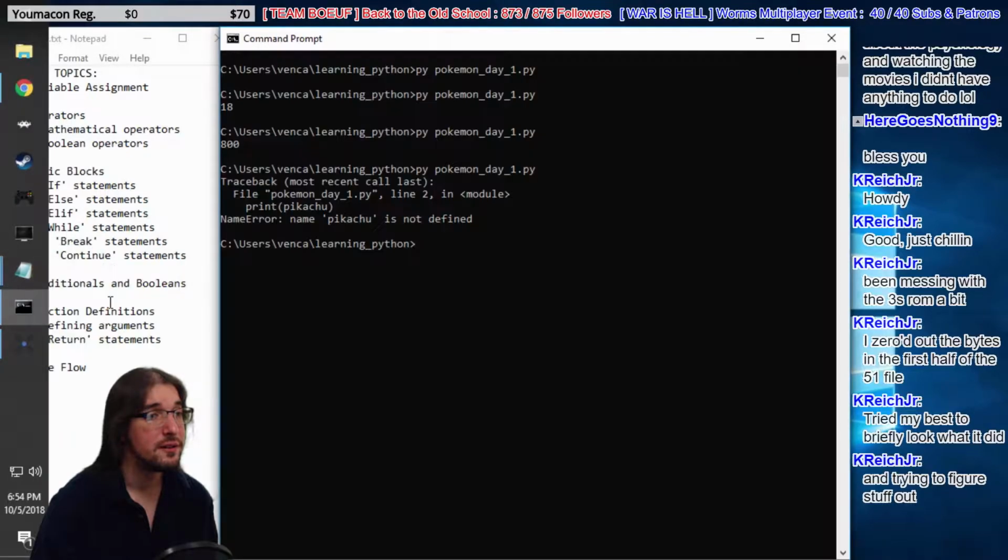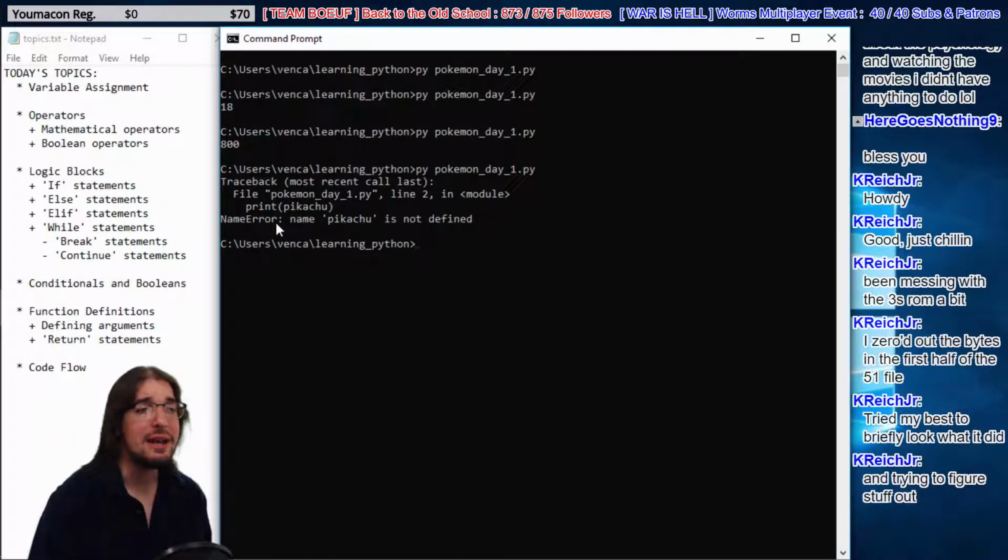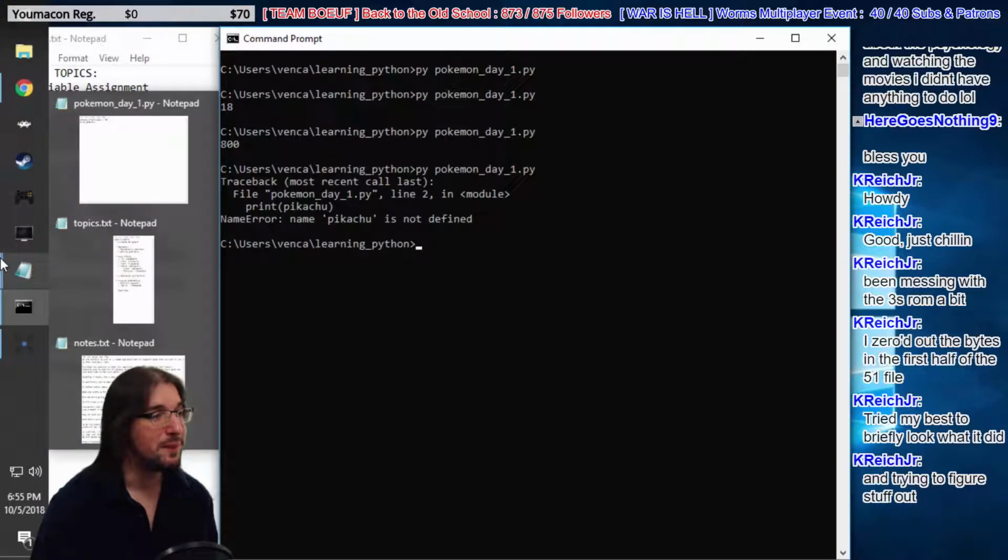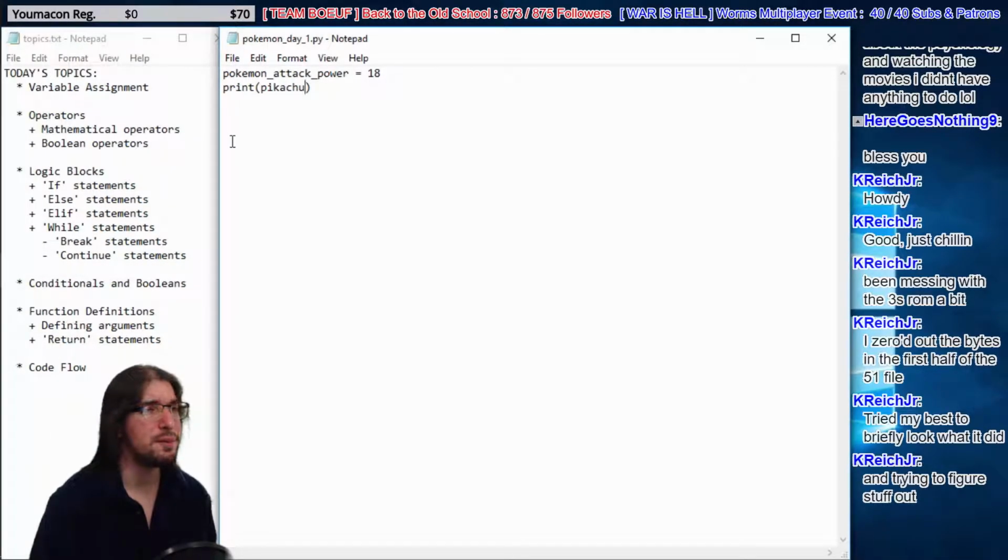What's our error? Name error. Name Pikachu is not defined. You don't know who Pikachu is? It's a pretty popular character, right? No, it's just because when you write in an arbitrary word like Pikachu, Python assumes it's a variable name, like Pokemon attack power. You can see they're very similar. It's all just some text there, Pokemon attack power and Pikachu. But Pikachu, we never did assign Pikachu.